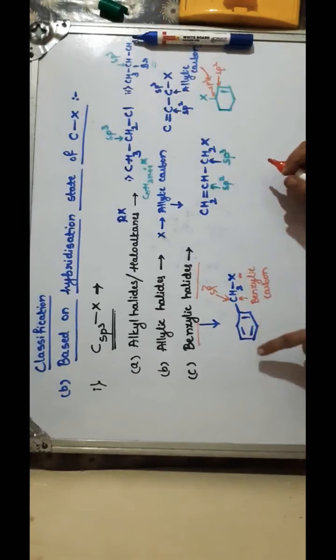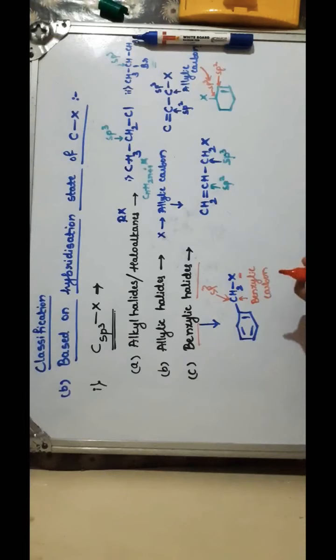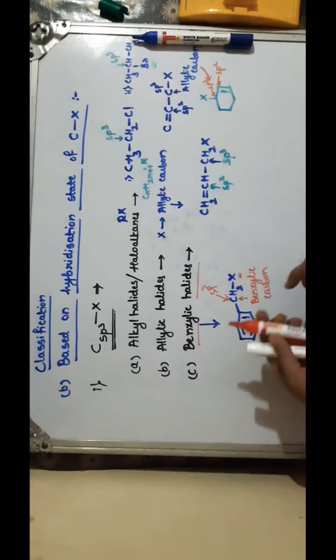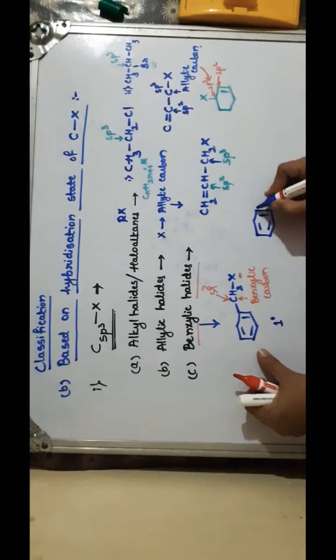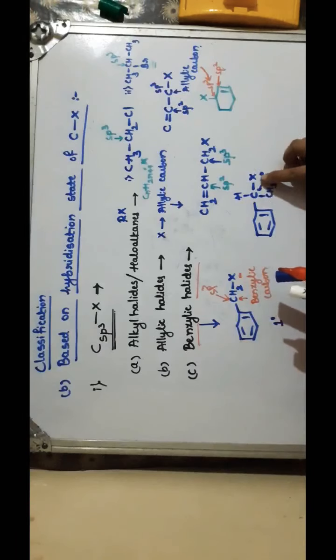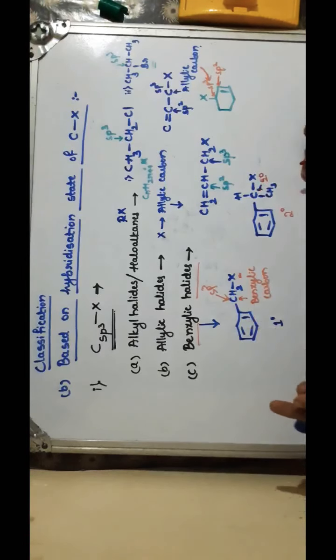Here further you can write primary, secondary, tertiary also. So this is your primary benzylic halide. Even you can write secondary. How will you write the secondary? This is primary. To write the secondary benzylic halide, this carbon is now connected to only one carbon. If you connect it to another carbon atom, for example CH3, and this is H itself, so this is now connected to two carbon skeletons. So this is our secondary carbon, and now it is called secondary benzylic halide.